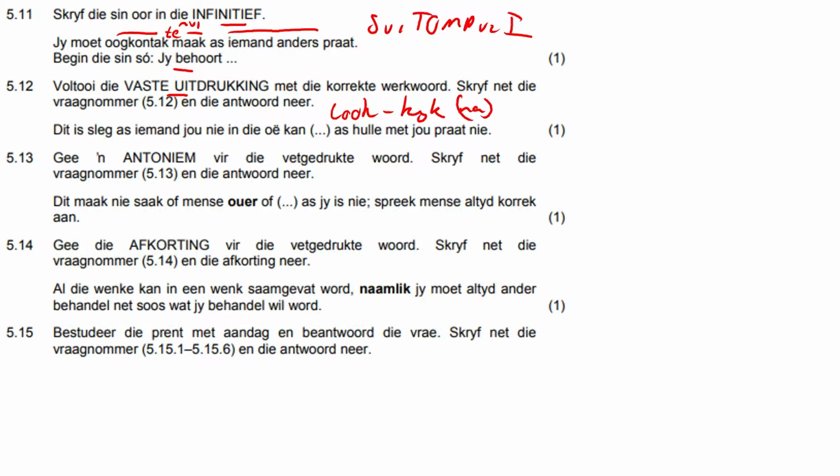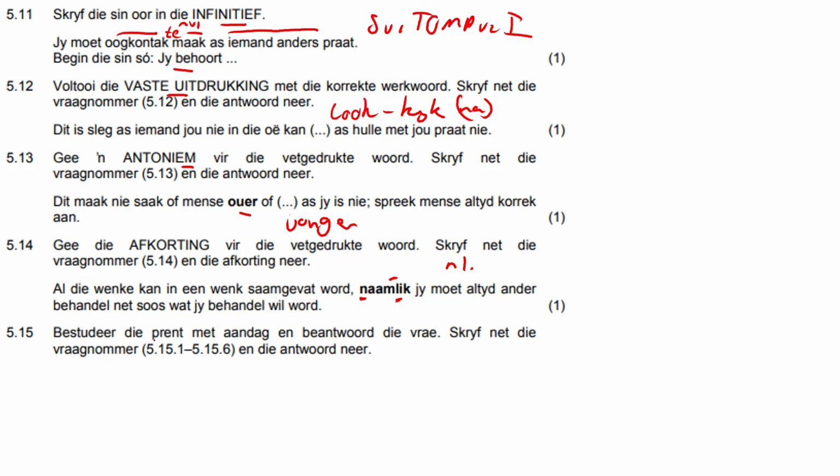It was a hypothetical. Antoniem, ouer. So the opposite of older would be younger, but with the G, not jonker, jonger with the G. Afkorting, which is an abbreviation. Naamlik, so we generally break it up into lettergrepe, so naamlik, and we take the first letter from the eerste lettergreep and then L from the second. So it becomes NL. That's like a quick hack for afkortings. It works more often than not, but obviously take everything with a pinch of salt.